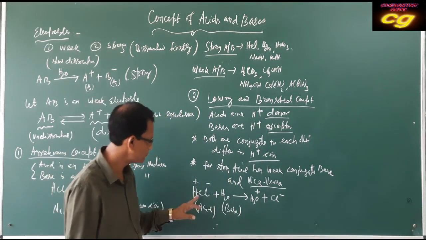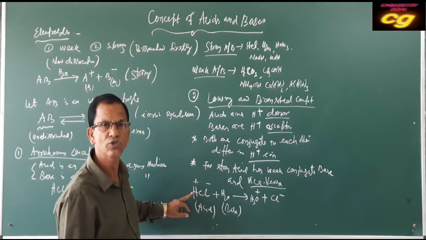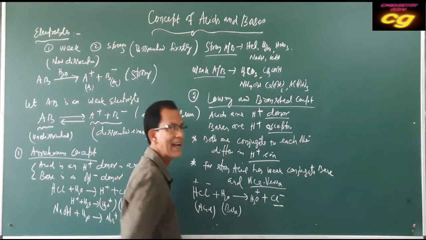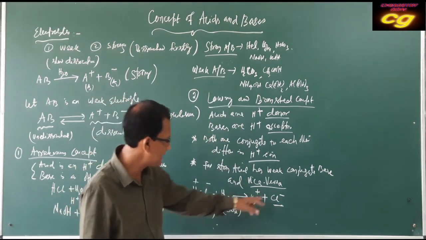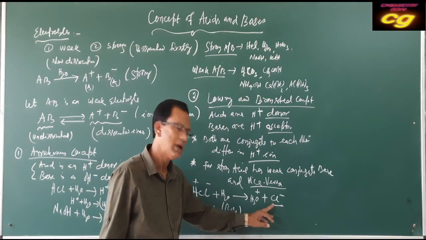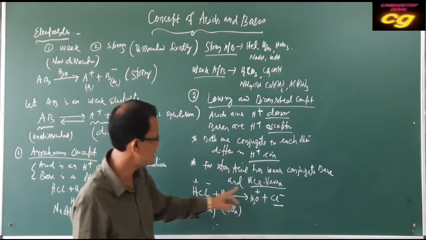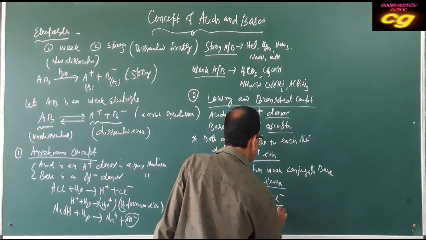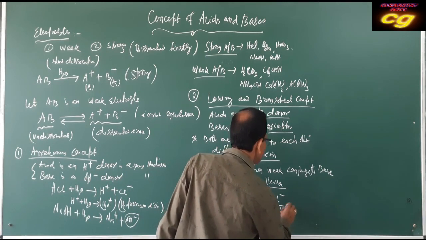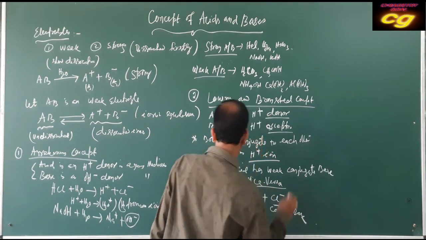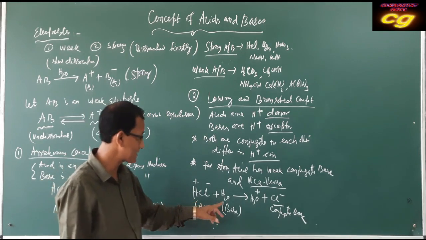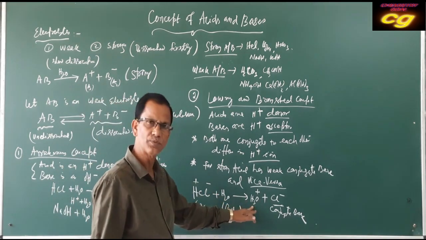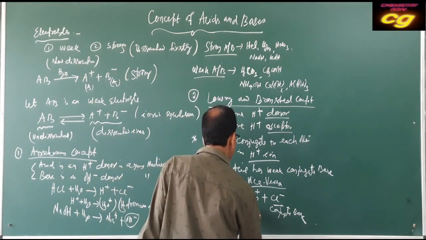But you see, after losing H plus ion, the substance produced can accept H plus ion again. It is losing H plus ion, and the substance produced is called the conjugate base. And water, as it is accepting H plus, after accepting H plus the substance produced is called the conjugate acid.